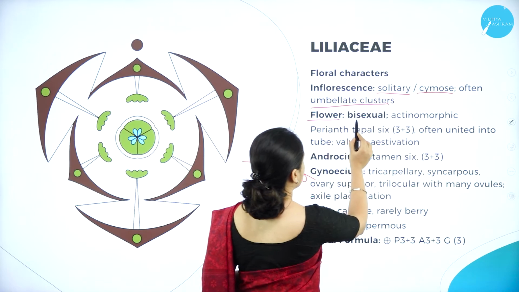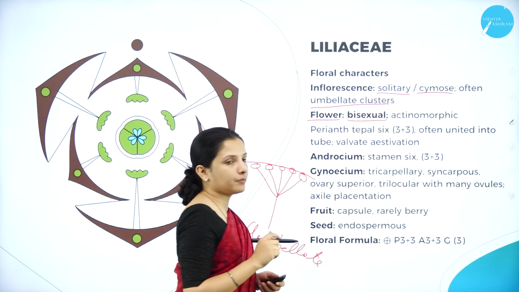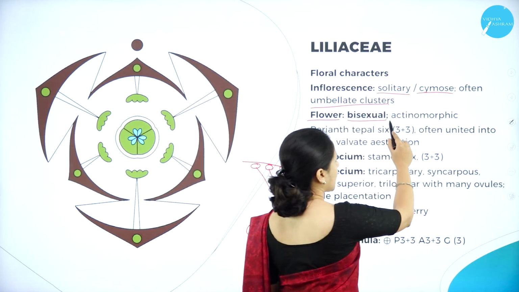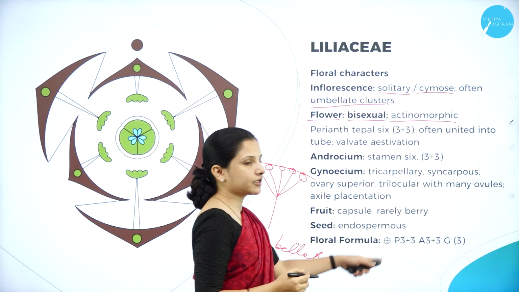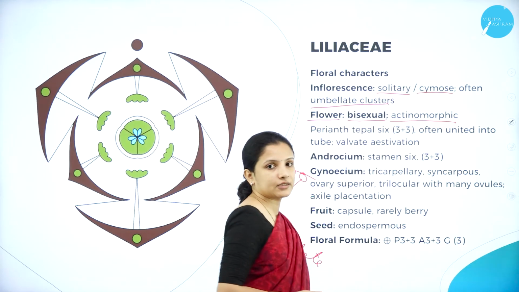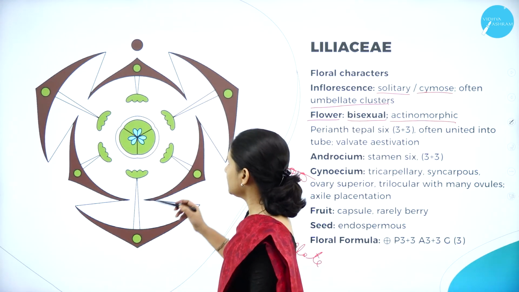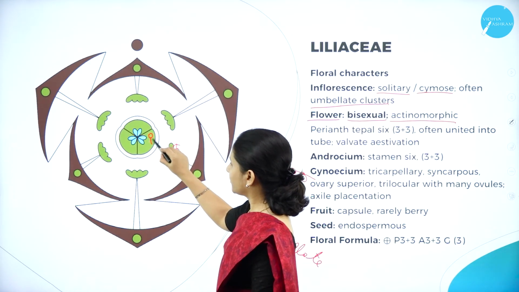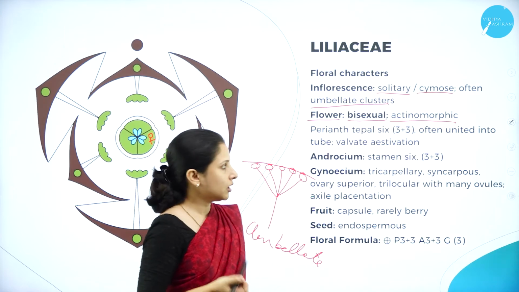And the flowers are bisexual, that is, both the male and the female reproductive parts are present in the same flower, and they are actinomorphic, that is, the flower can be divided into two equal halves. That is why in the floral formula it is represented by a symbol like this. And they have the male and the female reproductive parts in the same flower.